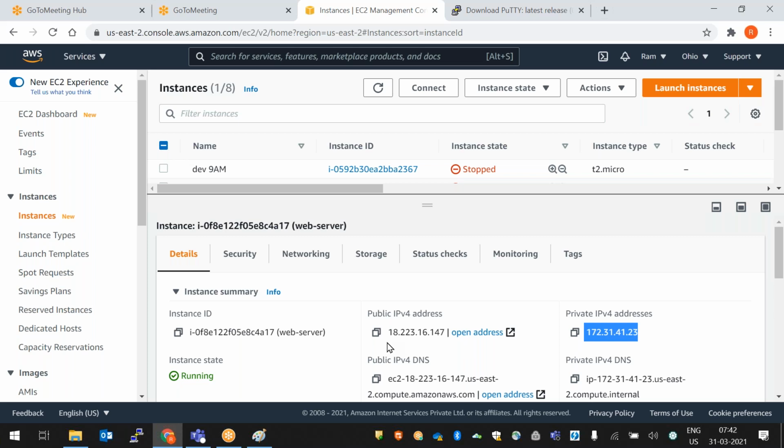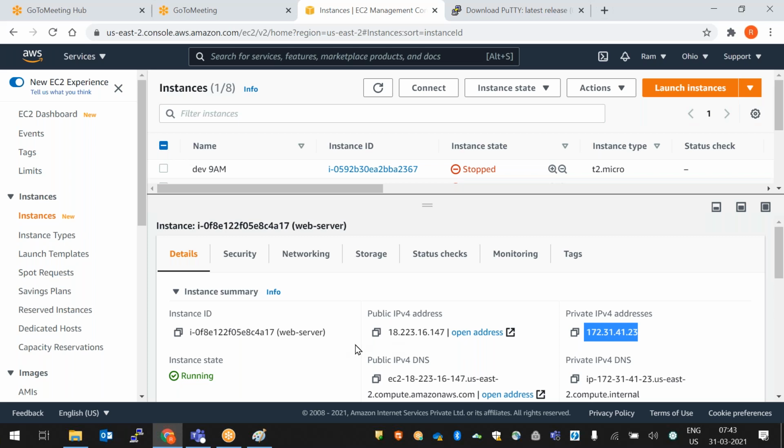Because in real time production servers, if you use a public IP, every time it will change whenever you reboot your server. That is why the development team and testing team will be confused about what the server IP is. That is why the client asks you to assign elastic IPs. So in real time, we need to assign elastic IPs. How to assign an elastic IP? What is an elastic IP? Where do we get that? We'll see that tomorrow or the day after.